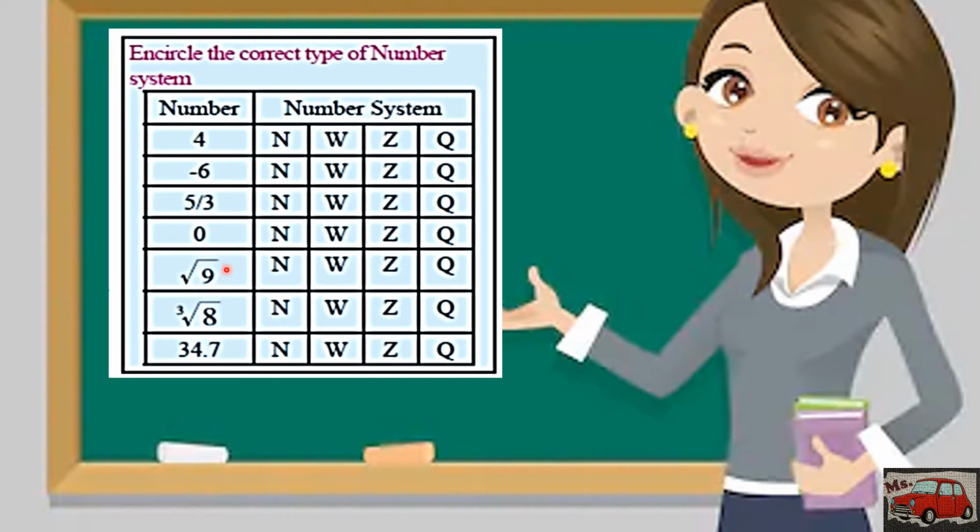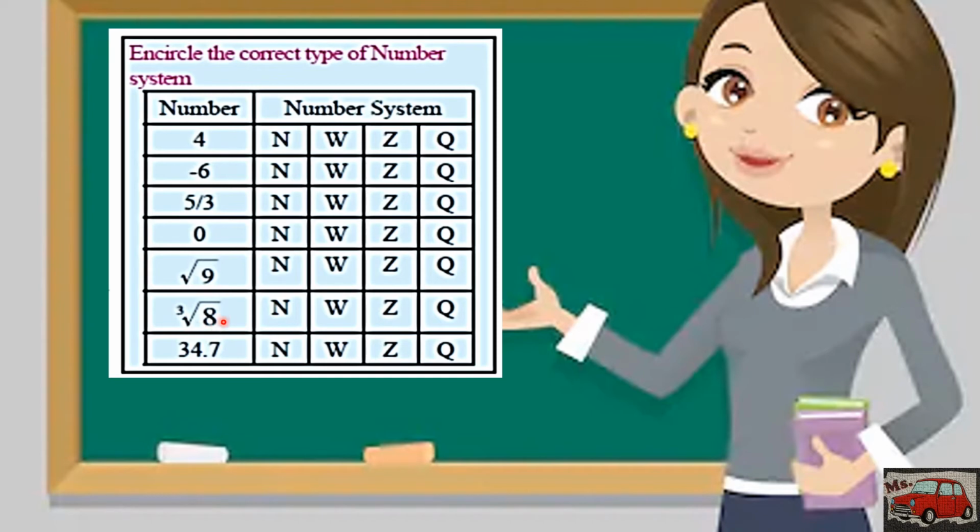How about square root of 9? What is the answer for that? That's 3, right? Is 3 a natural number? Yes. Is it a whole number? Yes. Is it an integer? Yes. Is that a rational number? Yes. I can turn 3 into a fraction. How about cube root of 8?